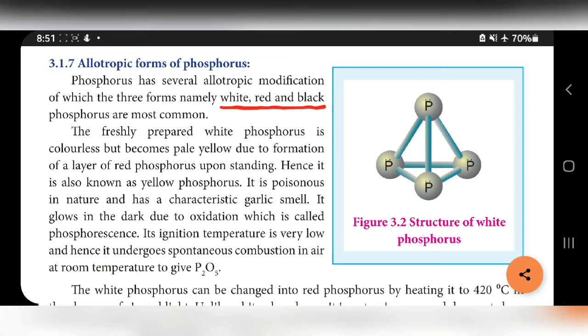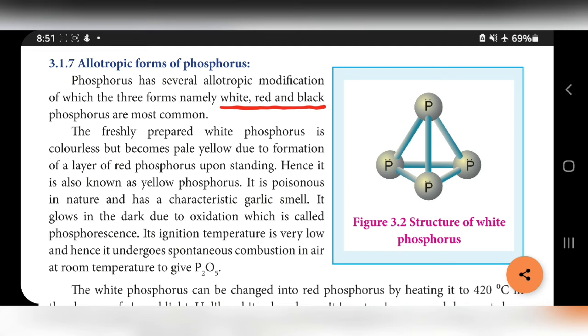So their chemical reactions are similar, but their physical properties are different. Having the same chemical properties but different physical properties is called allotropy. Now we are going to learn the allotropic forms of phosphorus. All contain phosphorus only but exist in different physical forms.